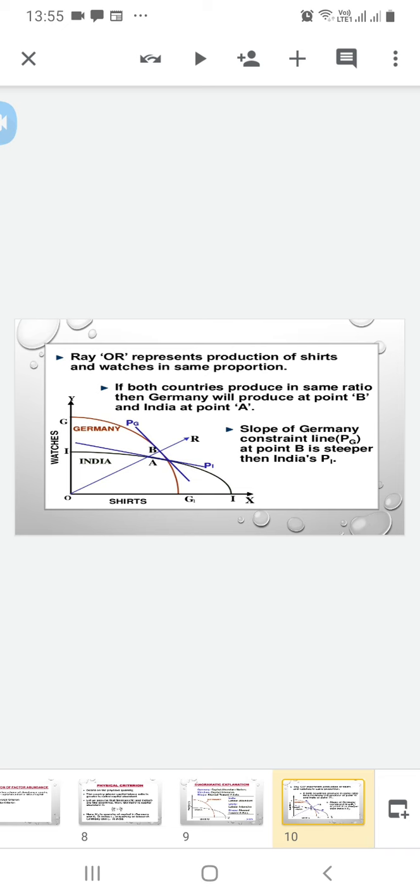This line represents production of shirts and watches in the same proportion, in both countries produced in the same ratio. Then Germany will produce at point B and India at point A. The slope of Germany's straight line to point B is steeper than India's.